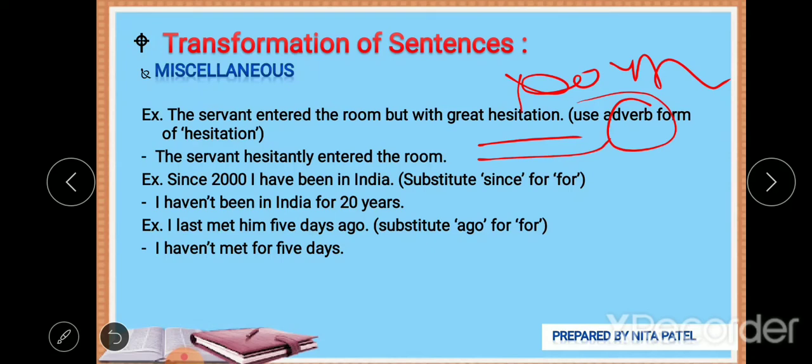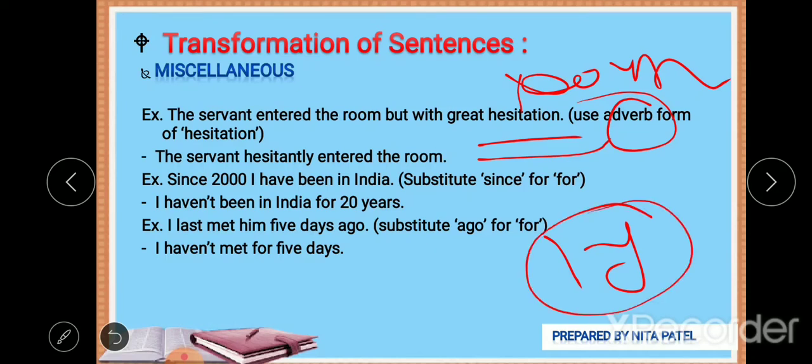Adverb. Now whenever an adverb comes, the most common technique to make any word into an adverb is ly. Not every time, but majorly adverbs end with the ly suffix. So you can frame that. So from hesitation we can say hesitantly, that kind of adverb you can frame.